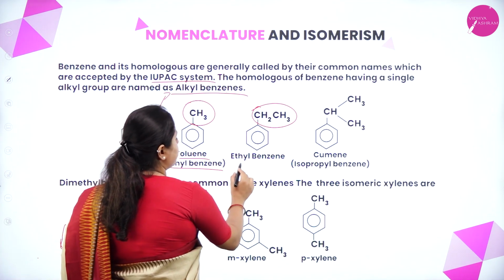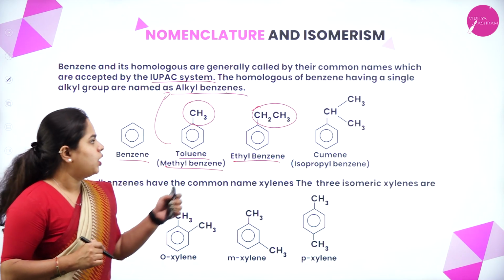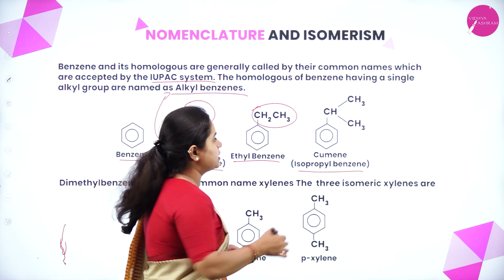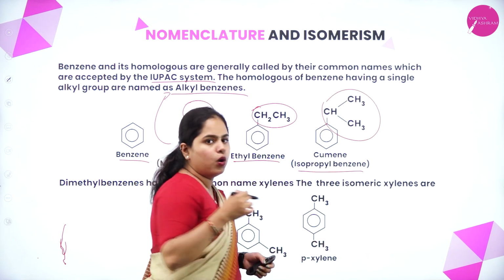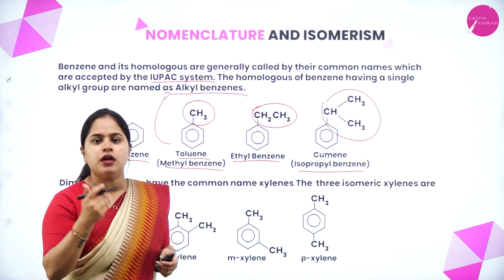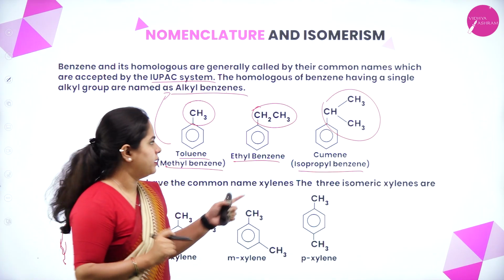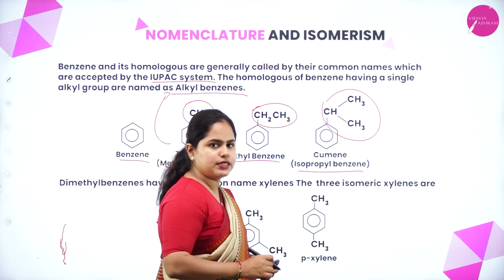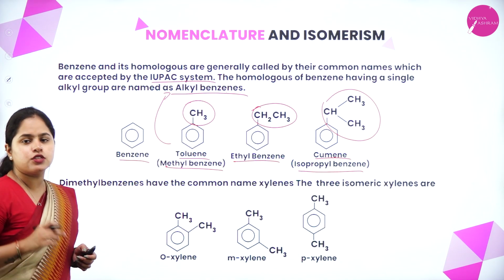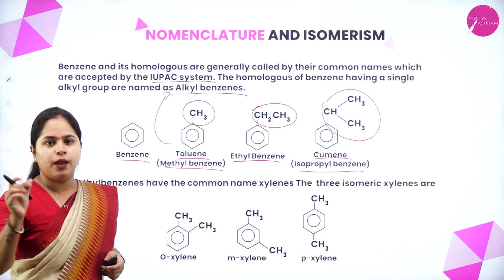Again in this format it will be ethyl benzene, right? Okay, now moving on to the next one, that is isopropyl benzene. This is an isopropyl group, right? Only one particular carbon atom is present as a branch from the principal chain. So this is called isopropyl benzene. Another common name is cumene. Right, so I hope that is clear. So the general formula is alkyl benzene.